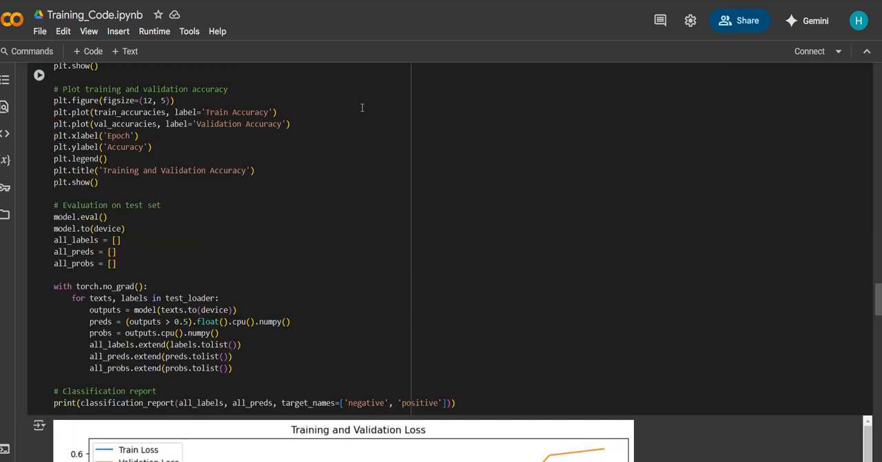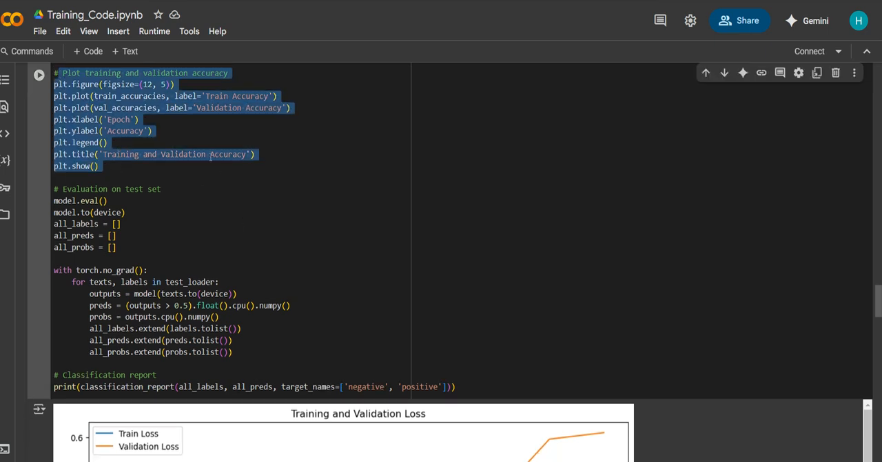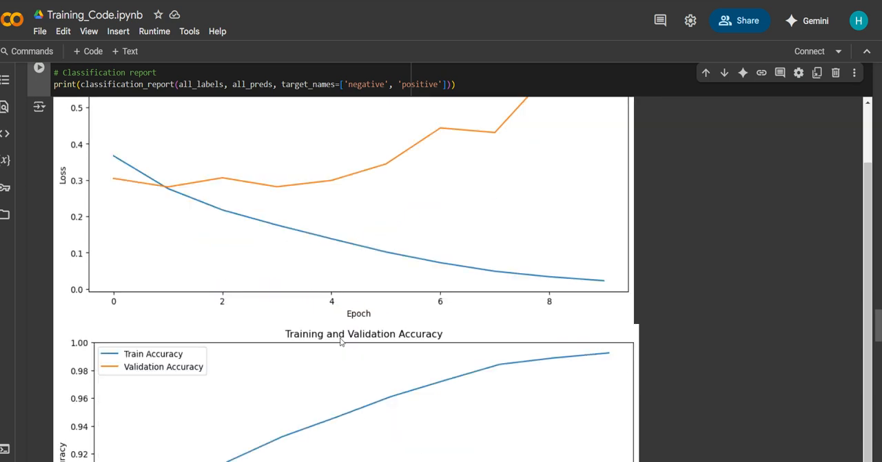After that, we plot the training and validation losses. The main purpose is to visualize how the loss changes over the epochs for both the training and validation datasets. If we observe this plot, we have two lines, one blue and one orange. The blue line represents the training loss, and the orange line represents the validation loss. On the x-axis we represent epochs, and on the y-axis we represent loss.